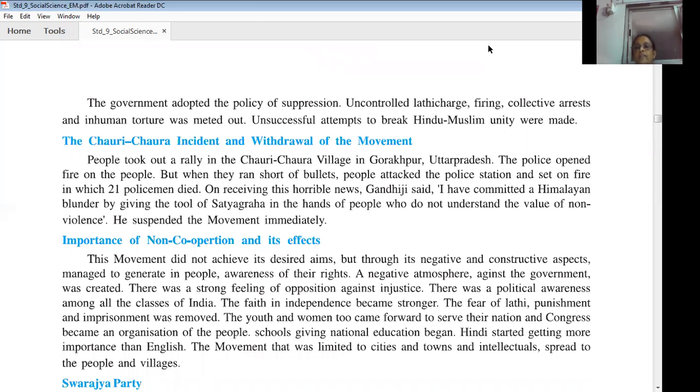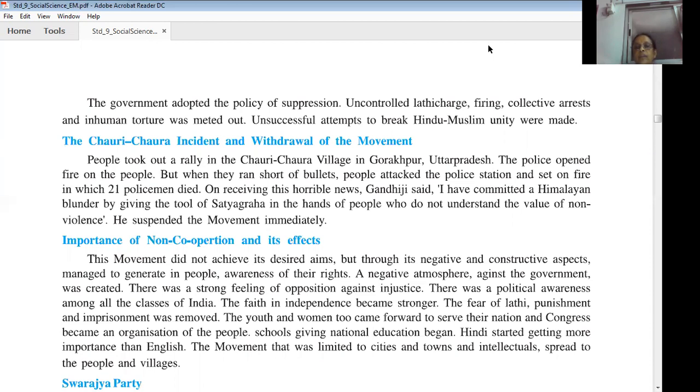But through its negative and constructive positive aspects, it created awareness among the people of their rights.